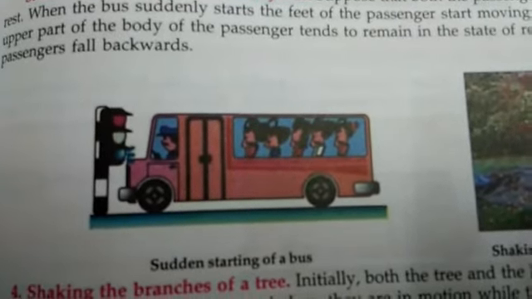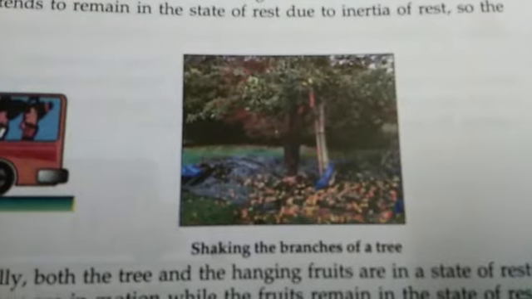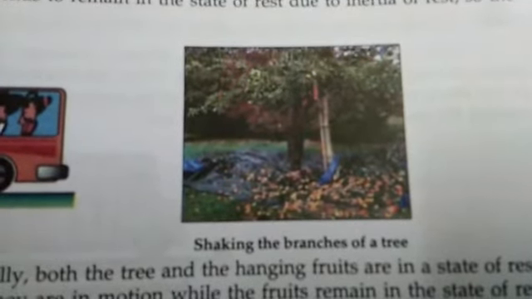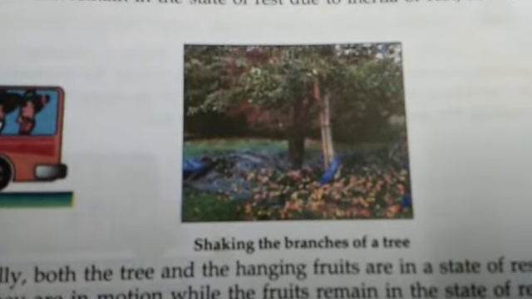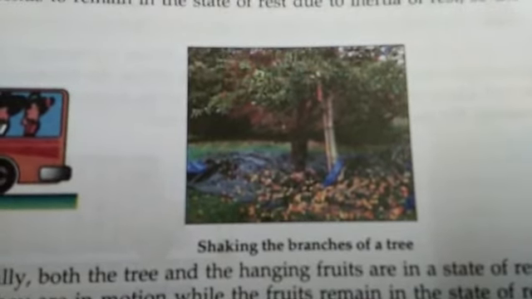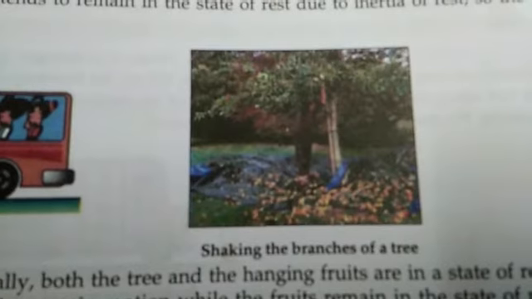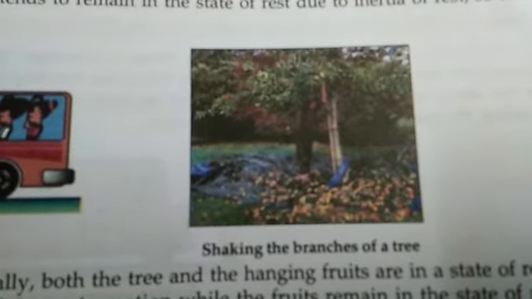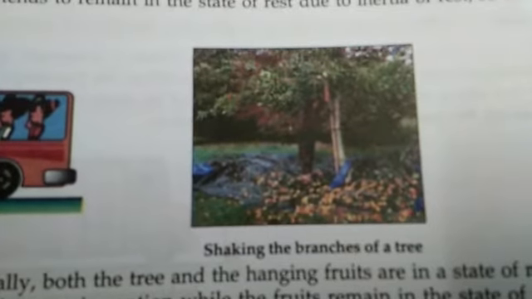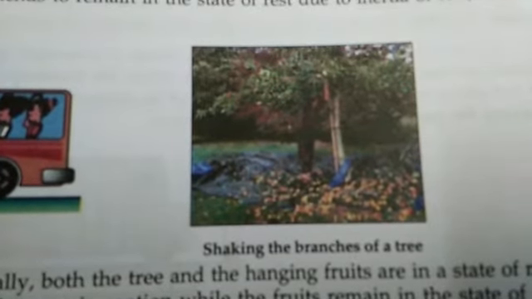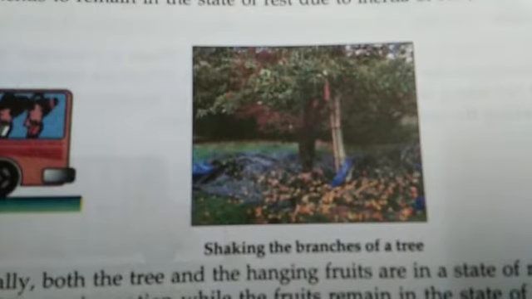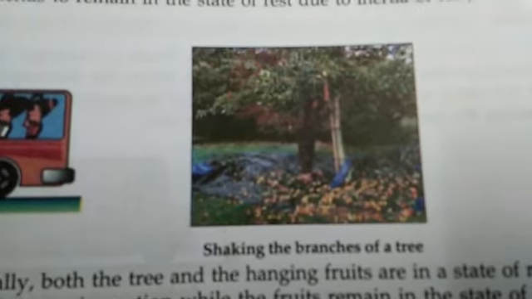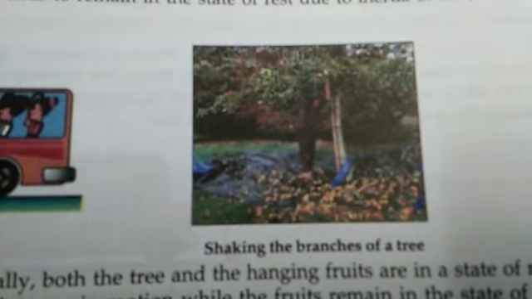Another good example is shaking the branches of a tree. When you shake the branch of a tree, the fruits, leaves and flowers fall down. Why does this happen? When you shake the branches, they come in motion, but the fruits, leaves and flowers on them continue in the state of rest because you have not applied force directly on them.